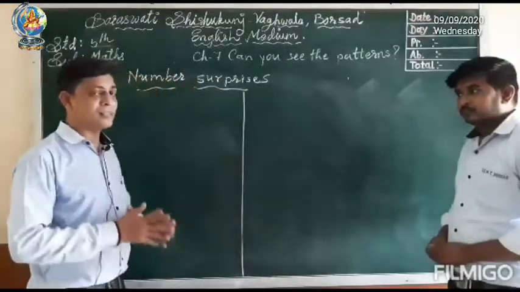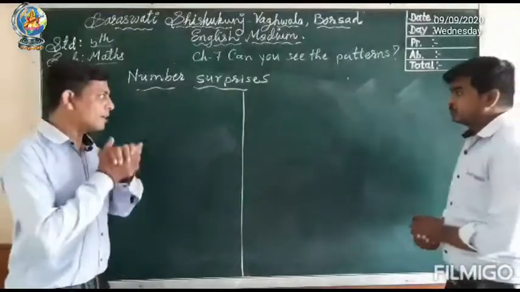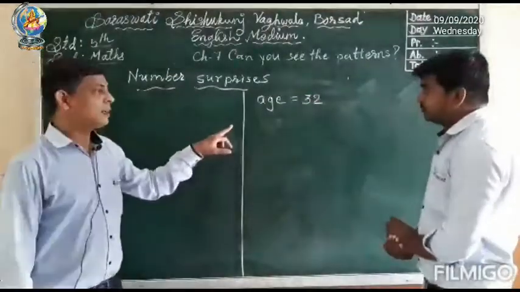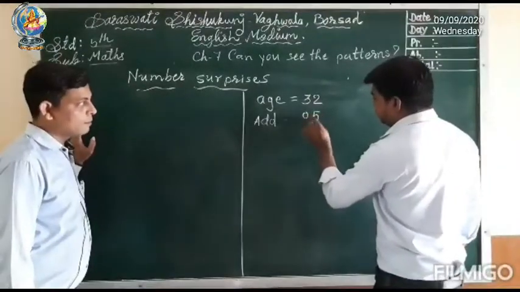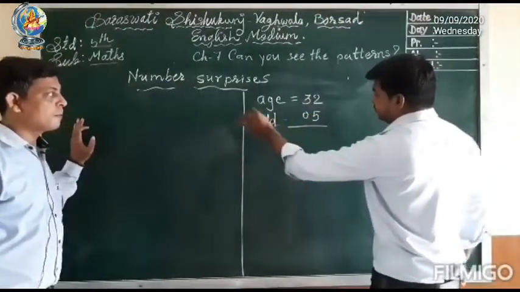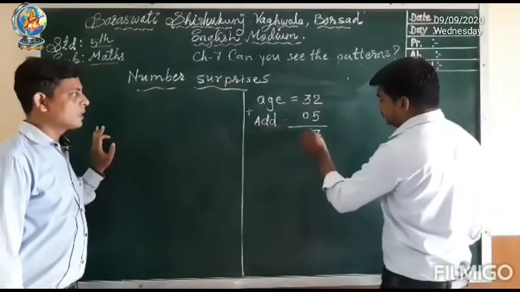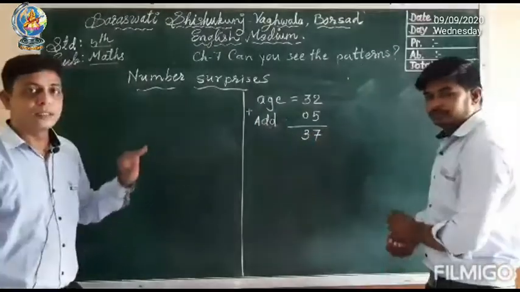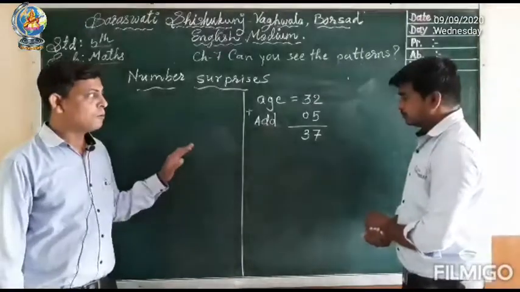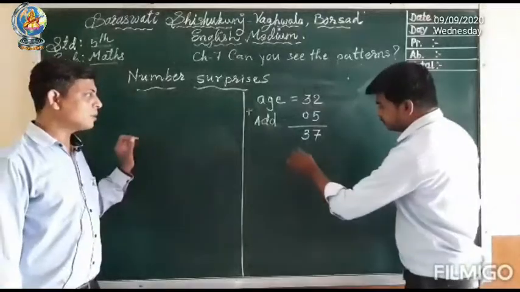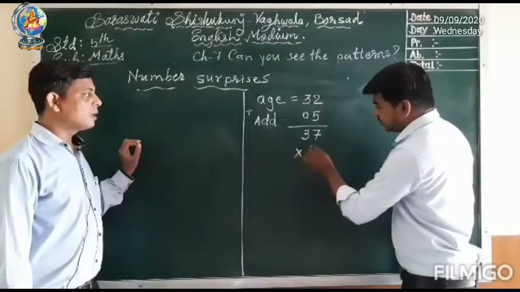Okay, so the first question is, Harshad sir, write your age. What is your age? Okay, now add 5. Okay, now find the total. So you get 37. Now you have to multiply this 37 with 2.